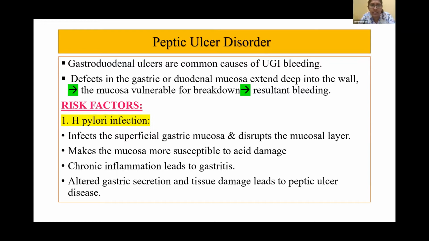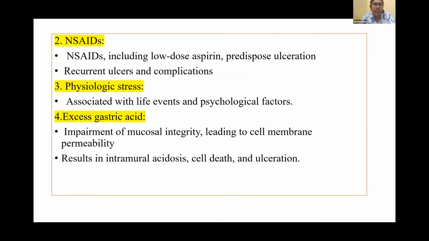What are the risk factors of peptic ulcer disorder? Number one, H. pylori infection. H. pylori infects the superficial gastric mucosa, and this will disrupt the mucosal layer. This makes the mucosa more susceptible to acid damage. Also there will be chronic inflammation due to H. pylori. This can lead to gastritis. Altered gastric secretion and tissue damage can also occur, which can lead to peptic ulcer disease.